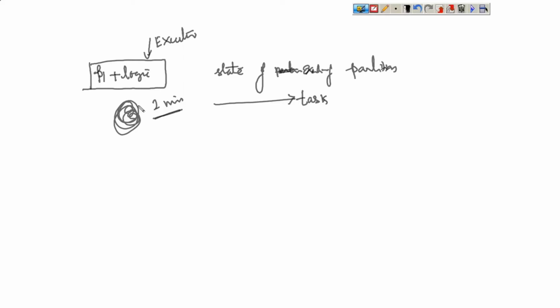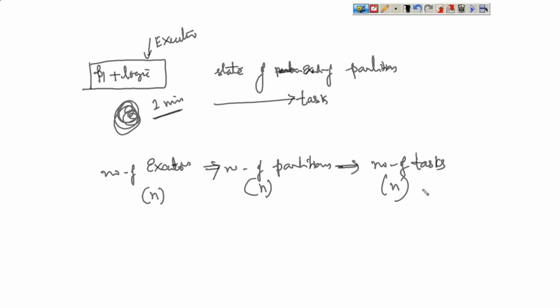Now you have to tell me how many executors will be created in a Spark application. Number of executors is equal to the number of what? Just now we said, partitions. And how many tasks will be created? Let us say the number of partitions is n. Then how many executors? n. Then how many tasks will there be? So number of partitions equals number of executors equals number of tasks.